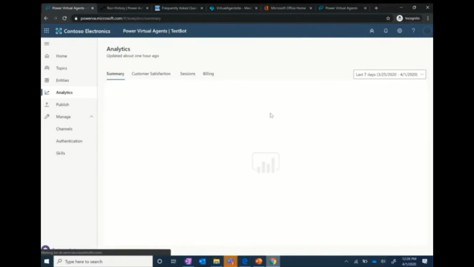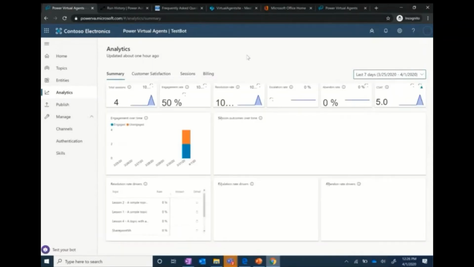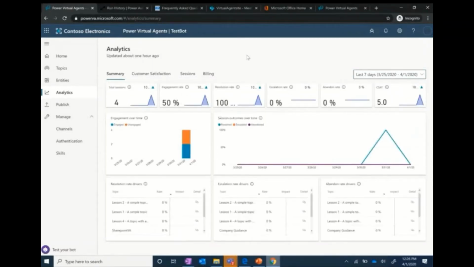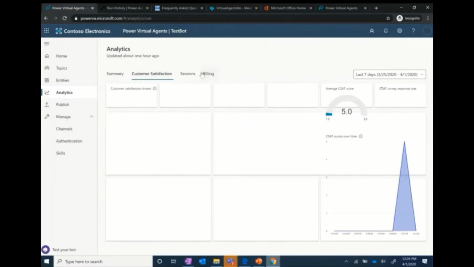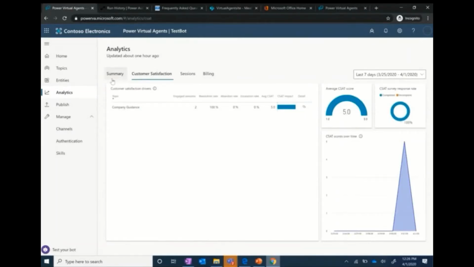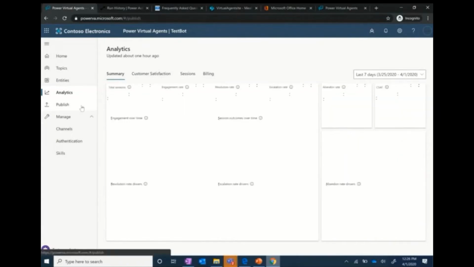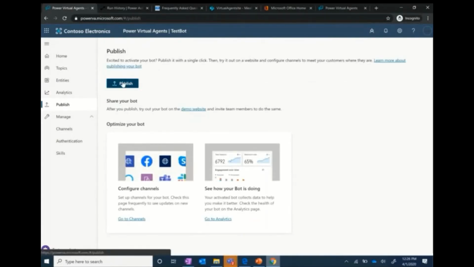Then we have analytics over here. By default, we have the last 7 days, and we can change it to the last 30 days. So these are all the metrics that are there. For each of these metrics, what was the customer satisfaction score? So we get all of this in the analytics tab. Then we can publish our bot to share the latest, to activate it or to publish any changes that we have made.